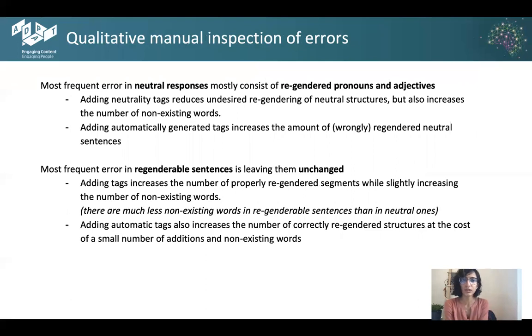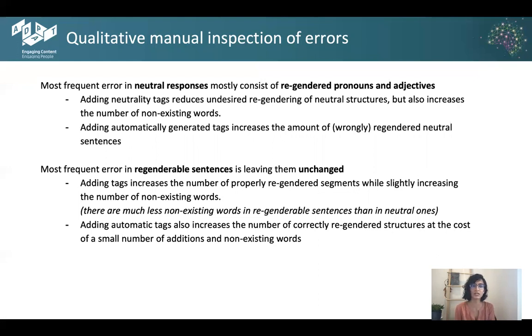A few notes quickly on the qualitative inspection of errors that were found in the sentences generated by the NMT rewriter. We noticed that the most frequent error in neutral responses mostly consisted of regendered pronouns and adjectives, and adding manual tags did bring down the number of these errors. However, on adding automatically generated tags, such errors sort of increased.